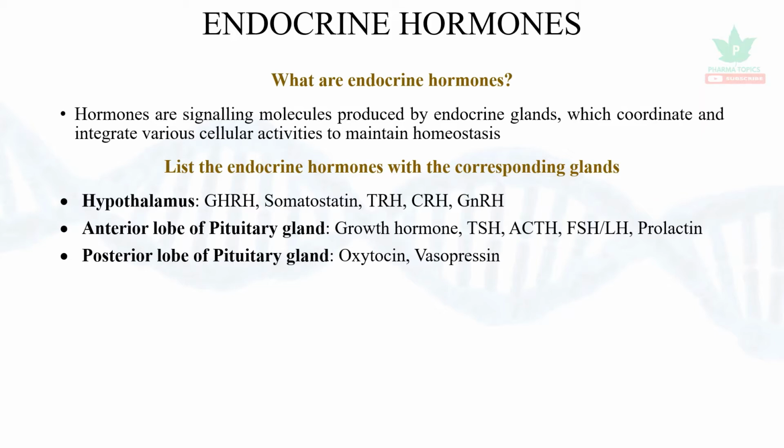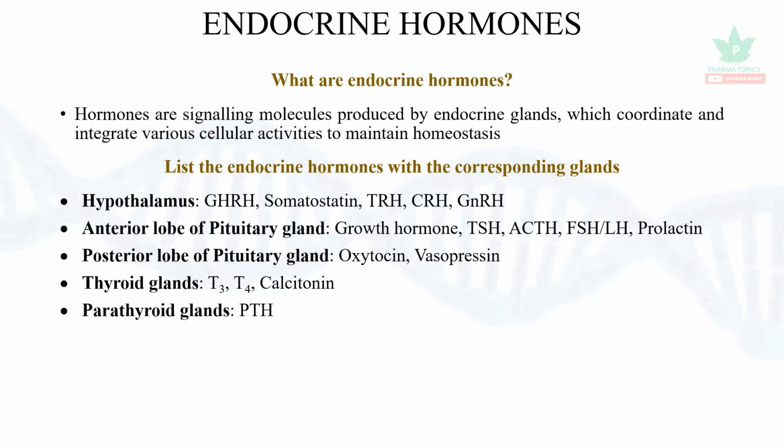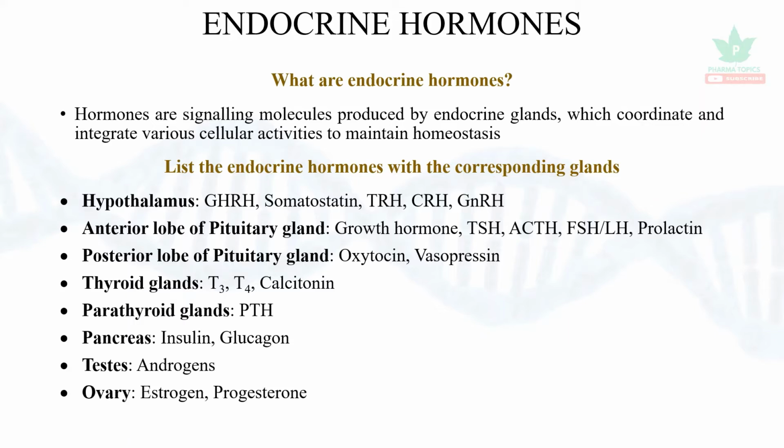Posterior lobe of pituitary gland secretes oxytocin and vasopressin. Thyroid glands secrete T3, that is triiodothyronine, tetraiodothyronine, that is thyroxine, and calcitonin. Parathyroid glands secrete parathyroid hormone. Pancreas secretes insulin and glucagon. Testis secretes androgens. Ovaries secrete estrogen and progesterone.